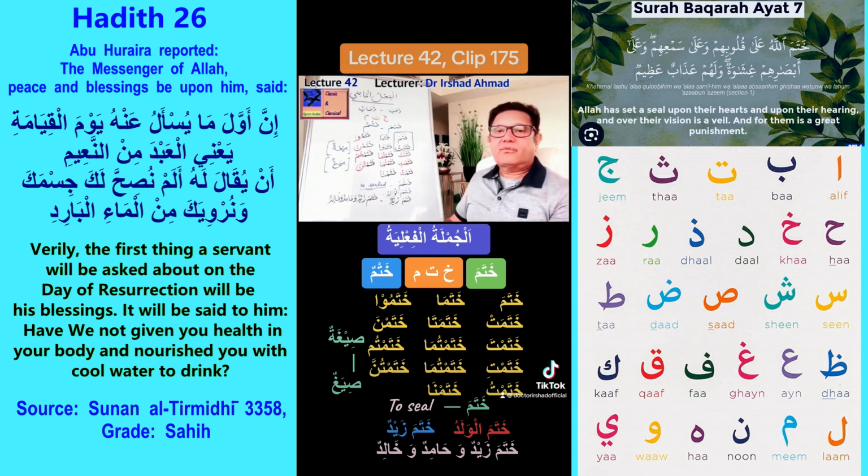So what about if I want to say, he sealed? Seal means putting a seal on an envelope or something else. So khatama, he sealed. What if I want to say the boy sealed? So I will say khatamal waladu. This is singular, this is singular, this is masculine, and that goes with the boy. What if I want to say two boys sealed? Am I going to say khatama al waladani? Or many boys sealed? Khatamu awladun?